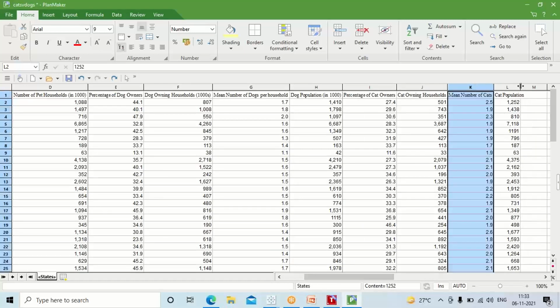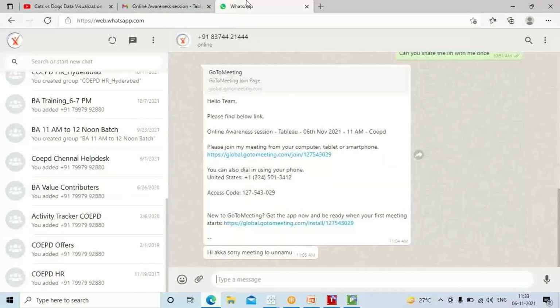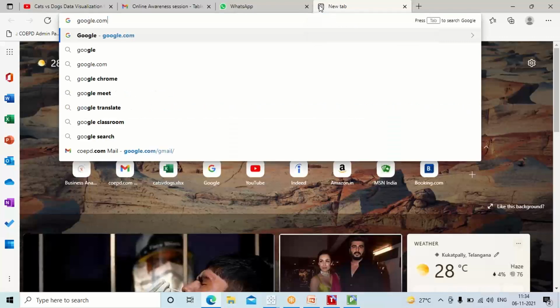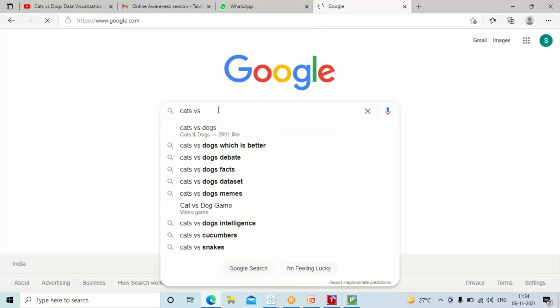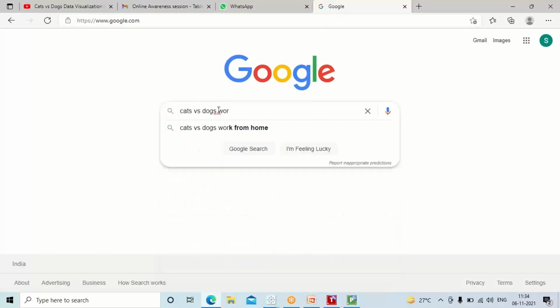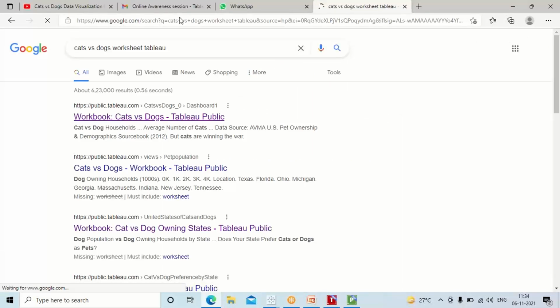So guys, number one, whenever you look at the data, first understand the data. Very important rule. Point number two, what am I trying to get from the data? What is my end result? I'll tell you what I'm talking about here. See, I've done one more sheet before we start this session. Look at this one, guys.